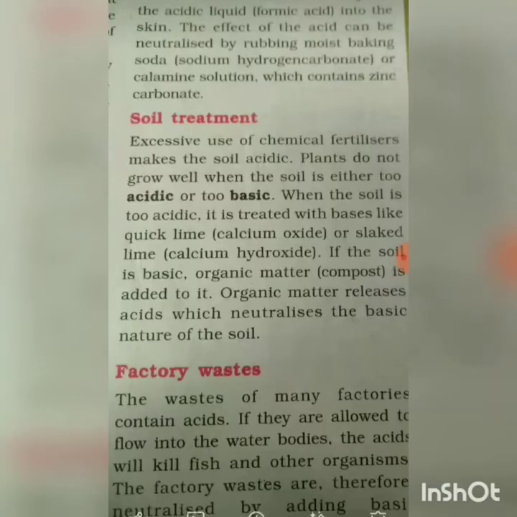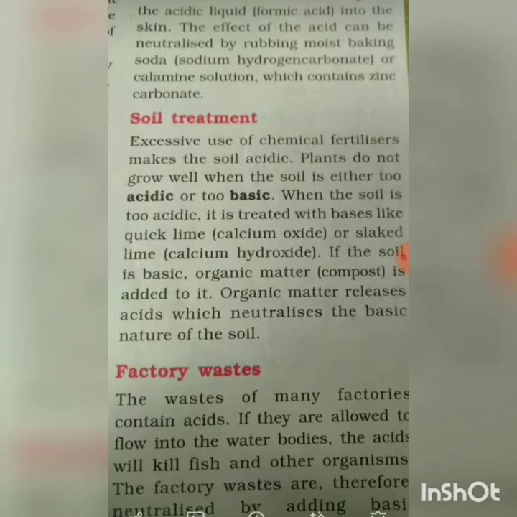Now let us see neutralization in everyday life. Ant bite. When an ant bites, it injects an acidic liquid, that is formic acid, into the skin. The effect of the acid can be neutralized by rubbing moist baking soda or calamine solution, which contains zinc carbonate. So we can neutralize it with moist baking soda, or we can apply the calamine solution when an ant bites.